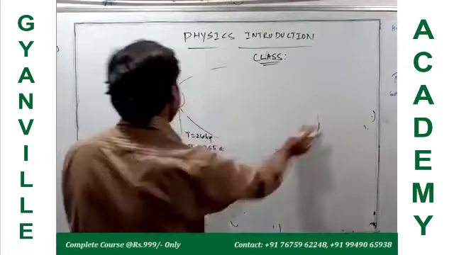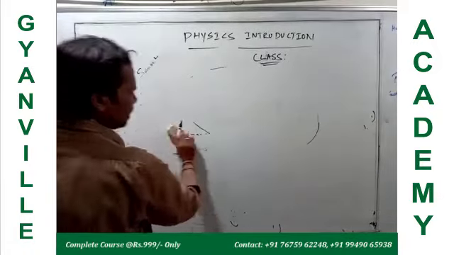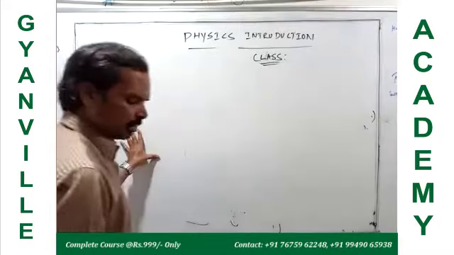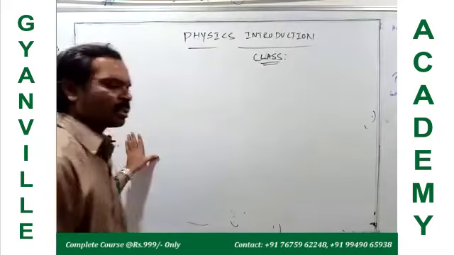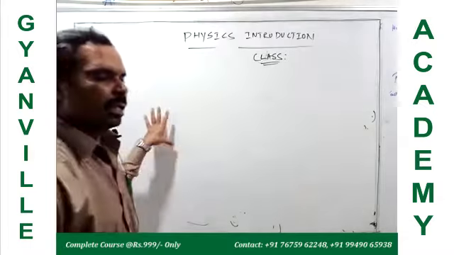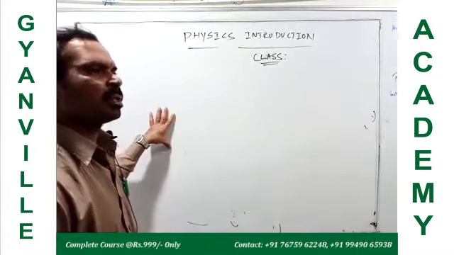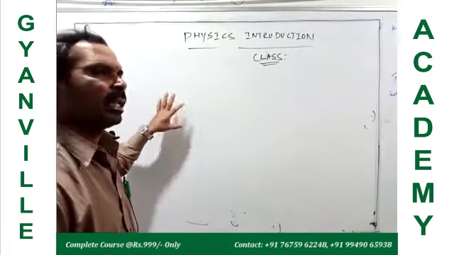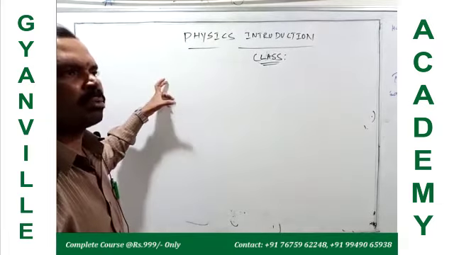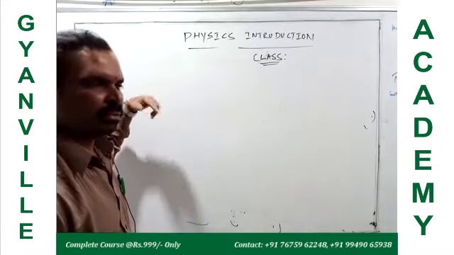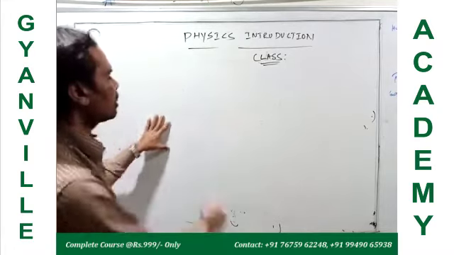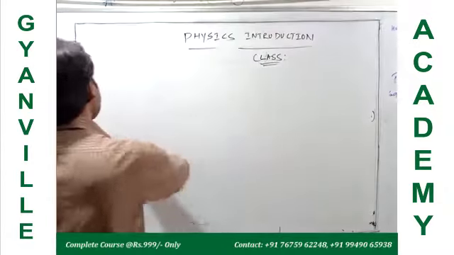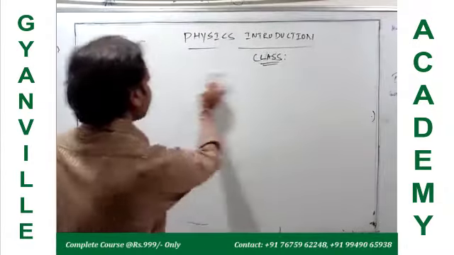And next, the other part of physics is heat and thermodynamics. So the first part is mechanics. In mechanics we deal with linear motion, rotatory motion, and SHM, and we also take into account the gravitation effect, right? So the next branch of physics is heat and thermodynamics.